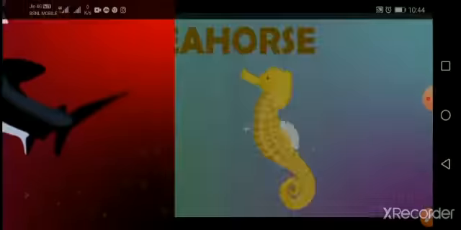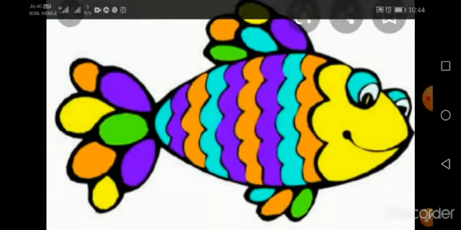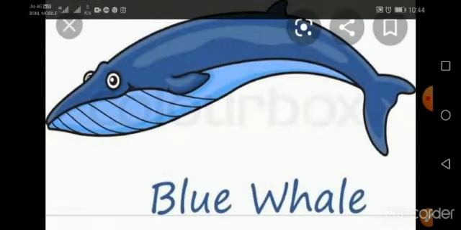Now what is this, children? This is a seahorse. Its head looks like a horse, so its name is seahorse. It lives in water. Now fish. This is a colorful and beautiful fish. Now what is this, children? This is a blue whale.